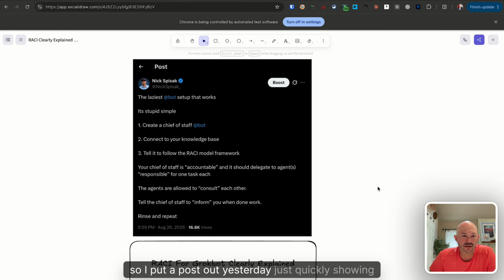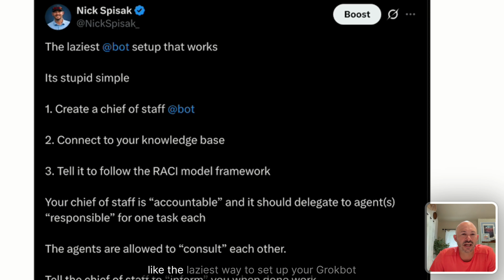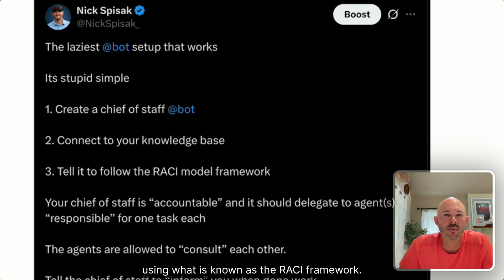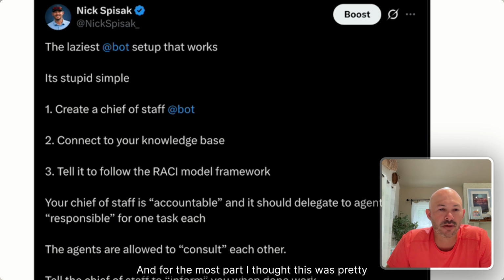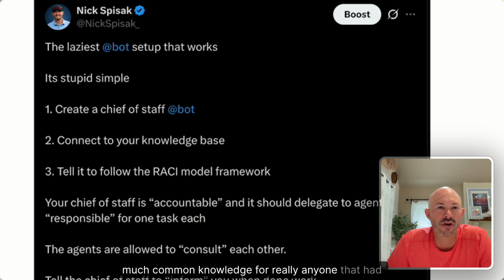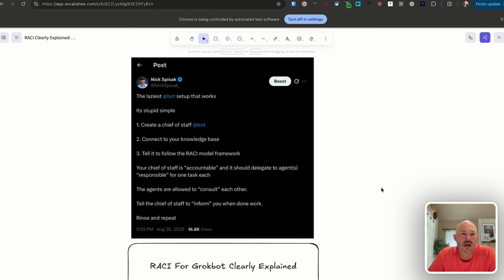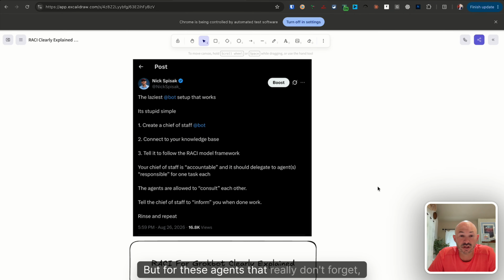So I put a post out yesterday just quickly showing the laziest way to set up your Grokbot using what is known as the RACI framework. And for the most part, I thought this was pretty much common knowledge for really anyone that went to business school or was in a corporate environment. These were tactics used for project management, and they weren't really the types of items that you put too much value in. But for these agents that really don't forget, they actually are pretty good, solid frameworks.